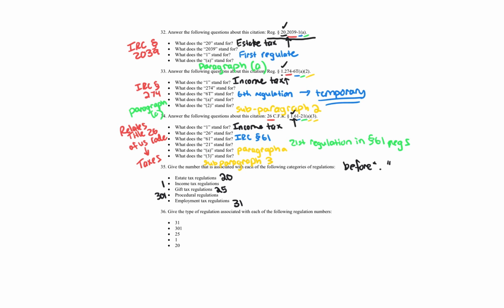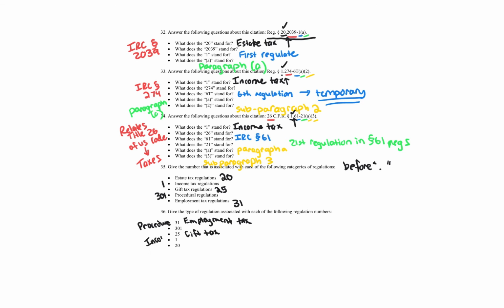Okay, 36. So now we're doing it in reverse. I could ask in 2 different ways. I could ask you to give me what the number is that corresponds, or I could ask you to give me the respective area. So 31 is the first one. Well, we just saw that. 31 deals with employment tax. 301 deals with procedural regs. 25 deals with gift tax. Not income tax, but gift tax and the wealth transfer tax. 1 deals with income tax.